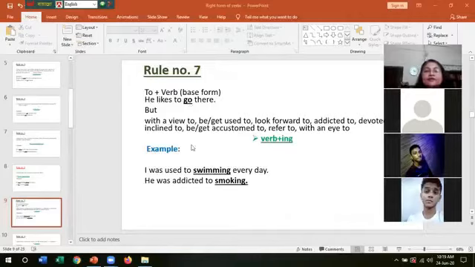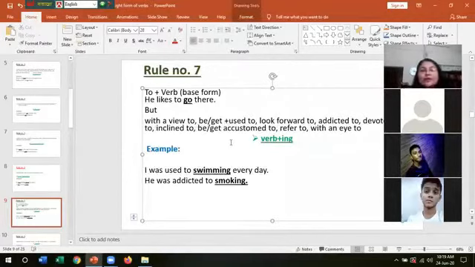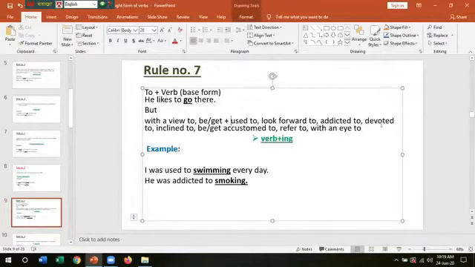But if there is with a view to, be or get plus used to, look forward to, addicted to, devoted to, inclined to, accustomed to, refer to, with an eye to.